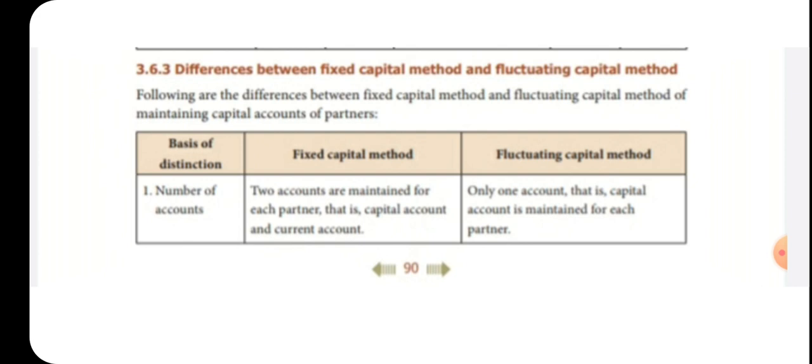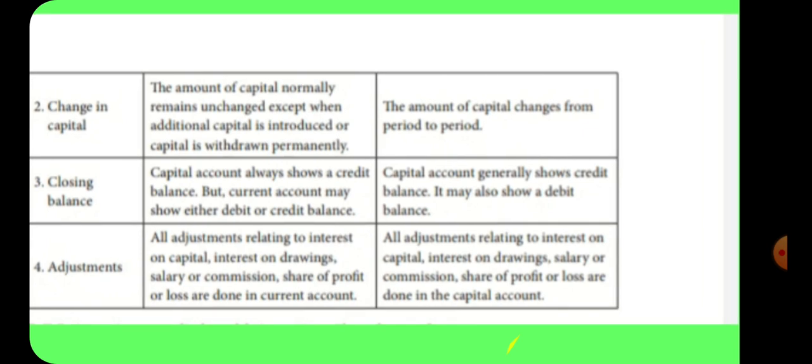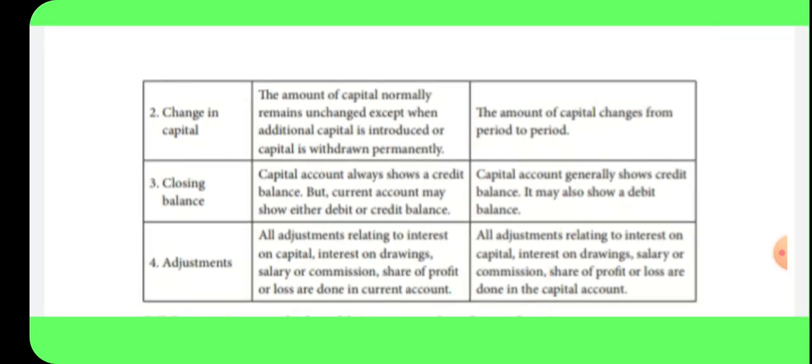This is the first point. In the fixed capital method, 2 accounts are maintained; here only one account. Then another difference is change in capital. In the fixed capital method, capital normally remains unchanged except when additional capital is introduced or capital is withdrawn permanently.